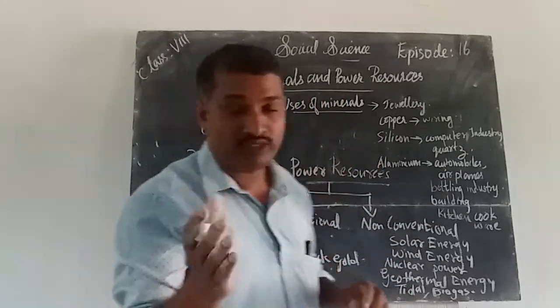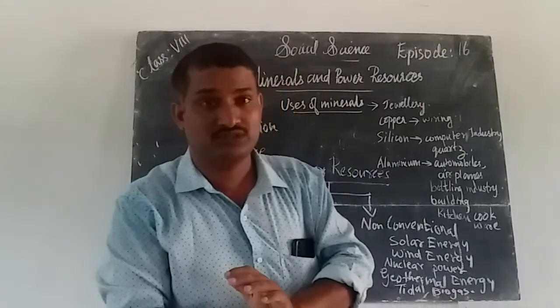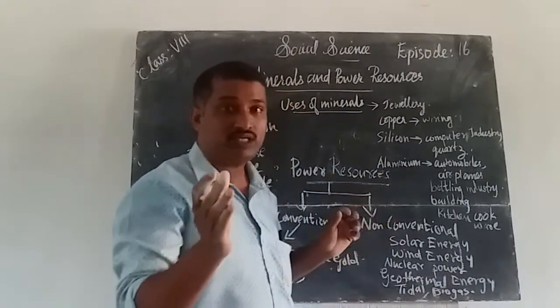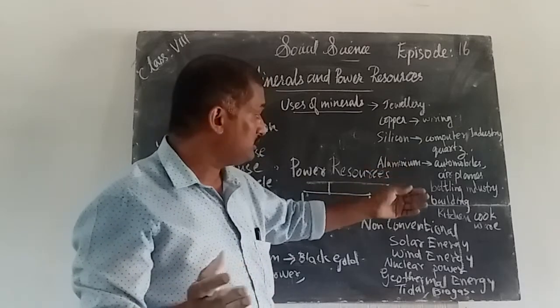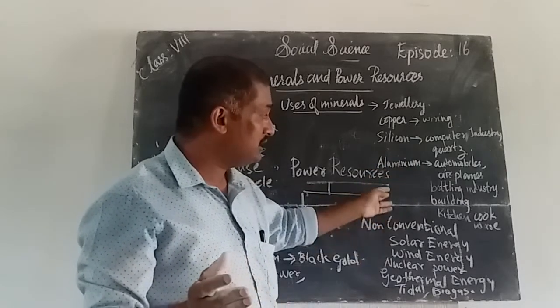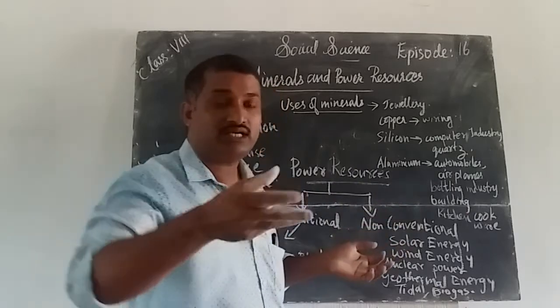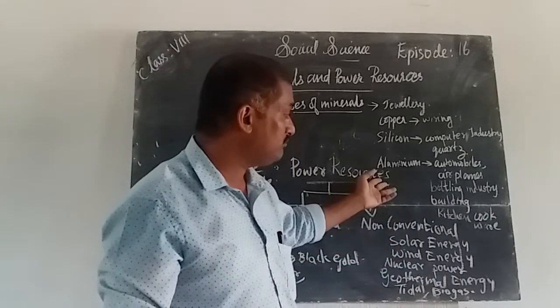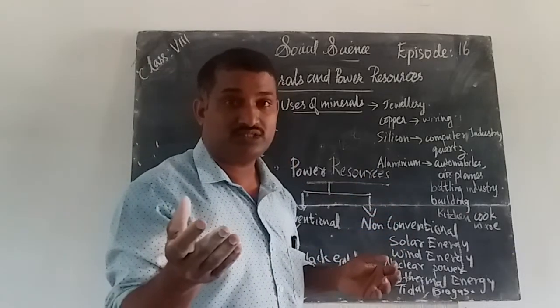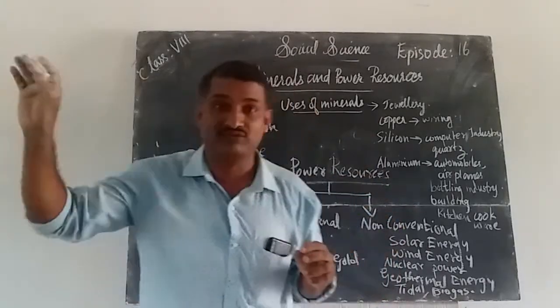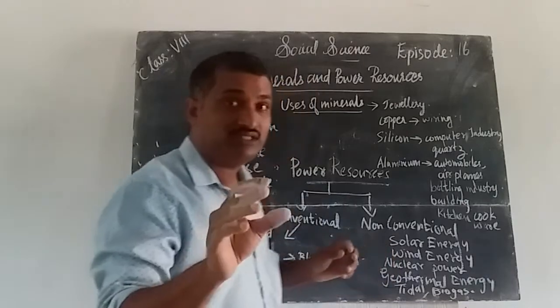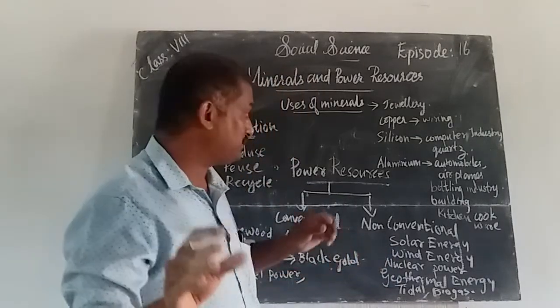Next, you know that aluminium. Aluminium is also a mineral. This aluminium is also used for automobiles, aeroplanes, then bottling industry, building. For the building and other materials, we use aluminium. Then kitchen cookware, all this kitchen cabinet, we use this aluminium. Even the sliding windows, we use this aluminium. We use this aluminium for many purposes.